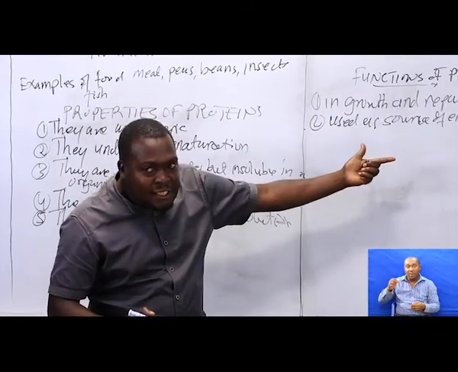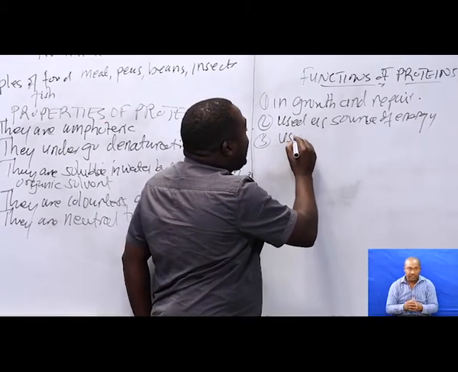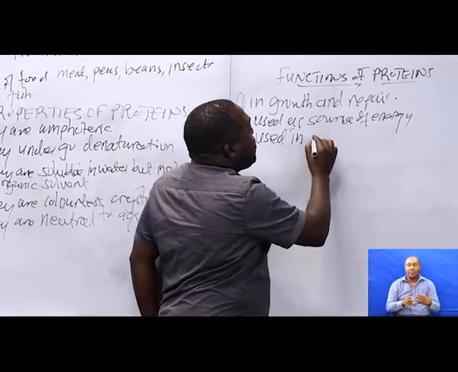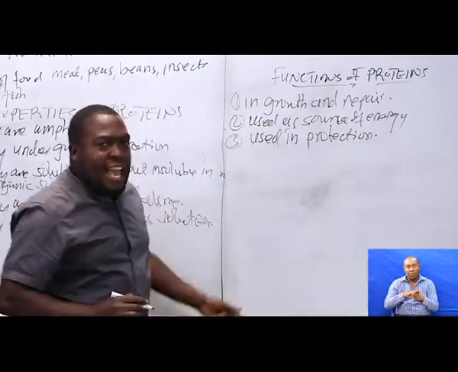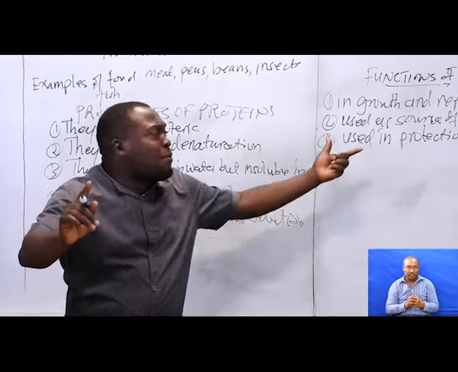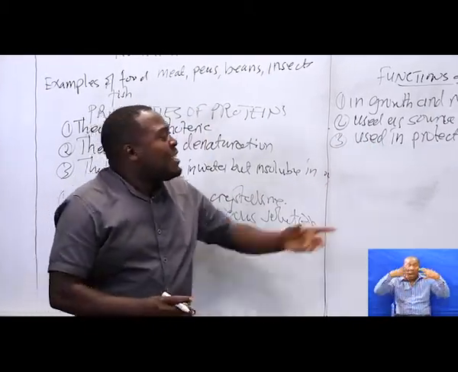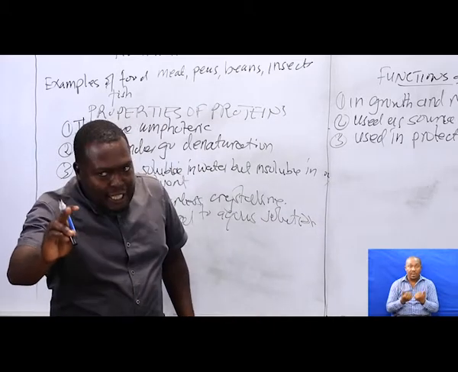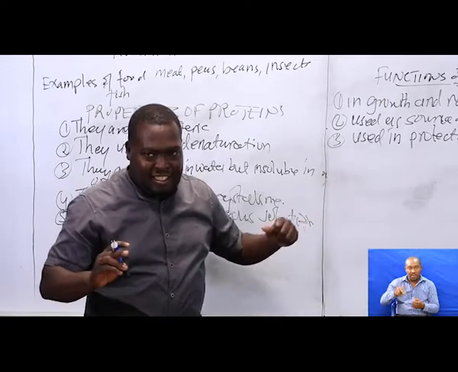So act as a source of what? Of energy. Apart from that, protein is used in protection of our body. Protein is used in protection of what? Of our body. How? Due to the fact that protein provide our body with antigens.